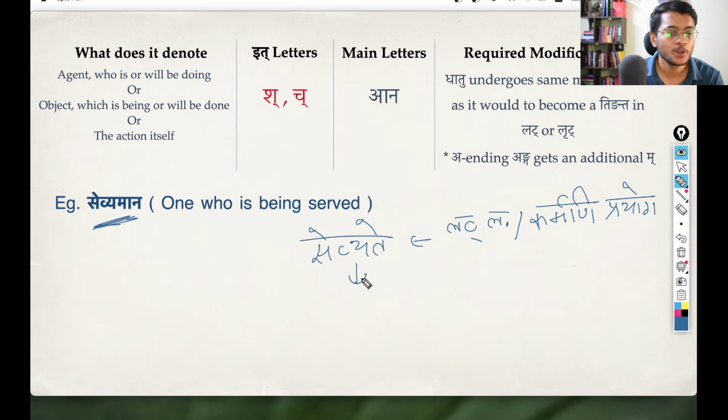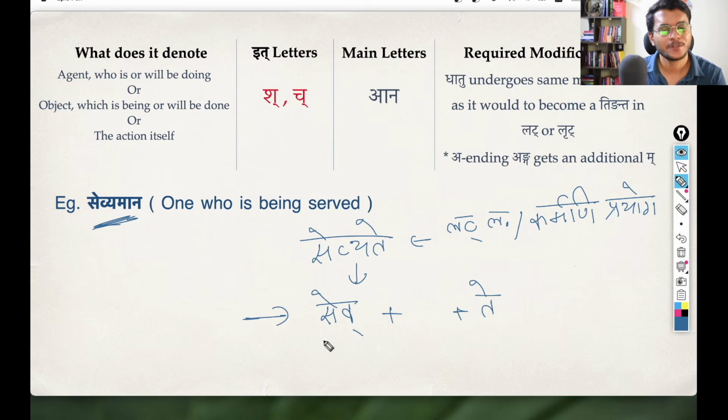Okay. We have seen the kartari form so far. Let us quickly see how we get this karmani form sevyate. Very simple to understand, essentially the same thing. You have the dhatu sev, and all the karmani forms are atmanepadi forms only. Even though the dhatu is parasmaipadi, it does not matter. The karmani form and the bhava form, bhava and karmani, are the same kind of forms. So the karmani forms are always atmanepadi forms.